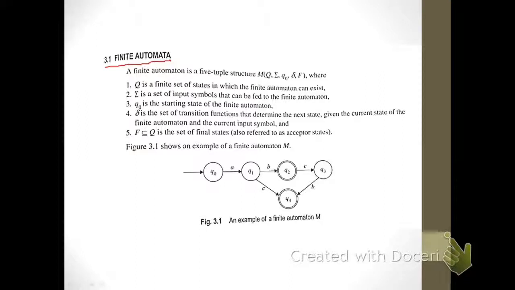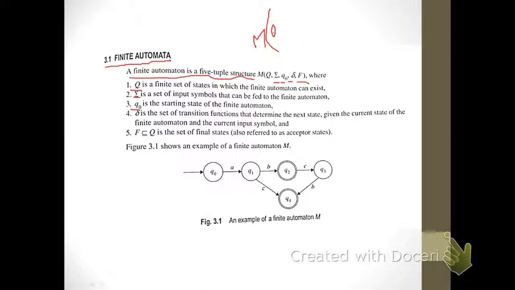So now we see that a finite automata is a 5-tuple structure defined by M, which denotes the machine, and the brackets denote the properties, which are Q, sigma, Q naught, delta, and F. Q is a finite set of states in which the finite automata can exist, and sigma is a set of symbols that can be fed to the finite automata.